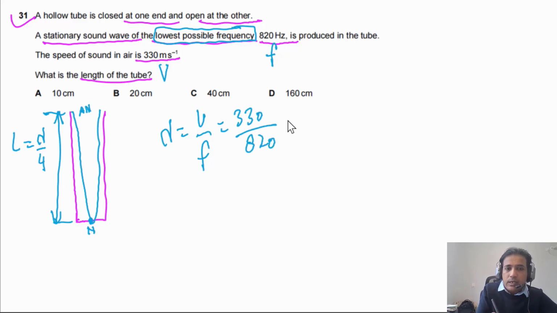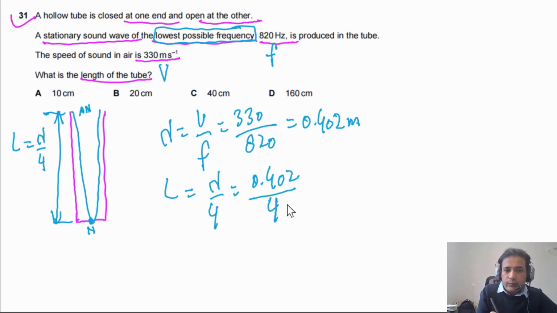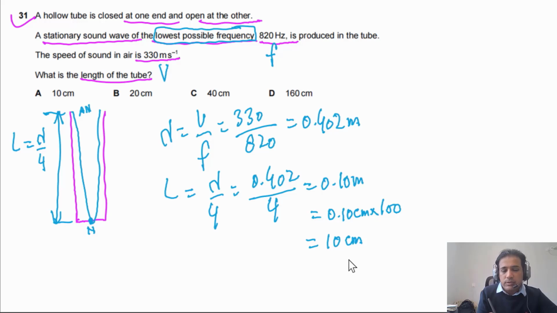Now if we simply solve this, we'll get 0.402 meters. So what is L? This is lambda by 4. So simply we can say 0.402 divided by 4. So we will get 0.10 meters. And if we convert this into centimeters, we will get our final answer, which is 10 centimeters. So this is the final answer.